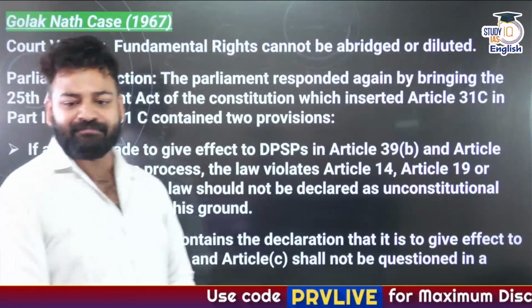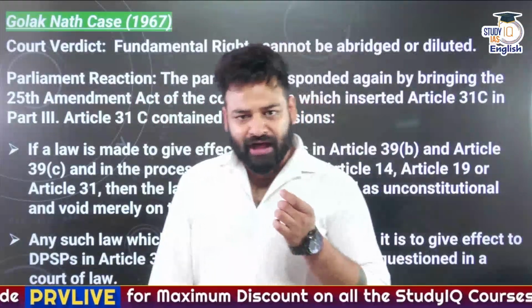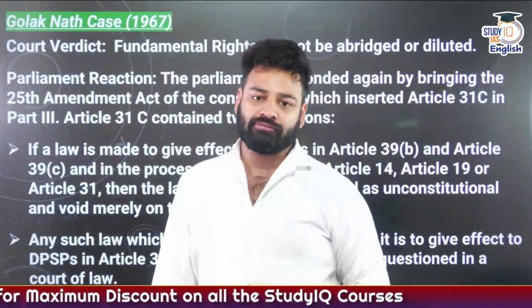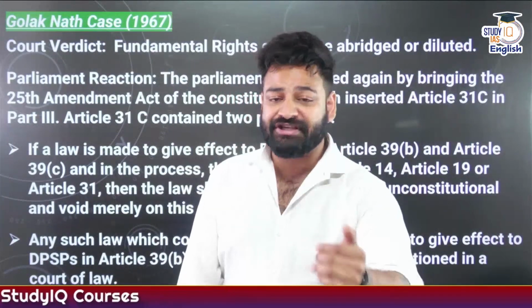Right? So simply what has been stated is that in order to have the proper implementation of Article 39 Clause B and Article 39 Clause C,